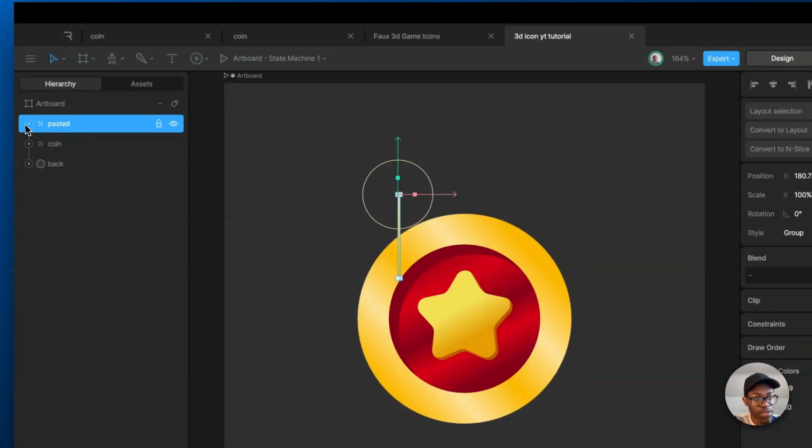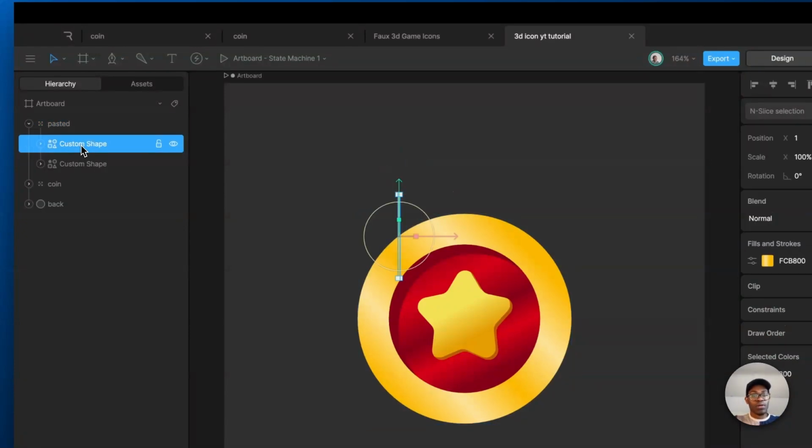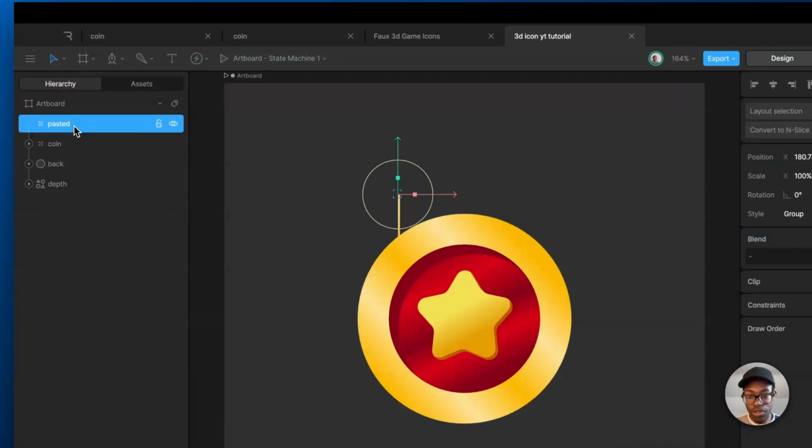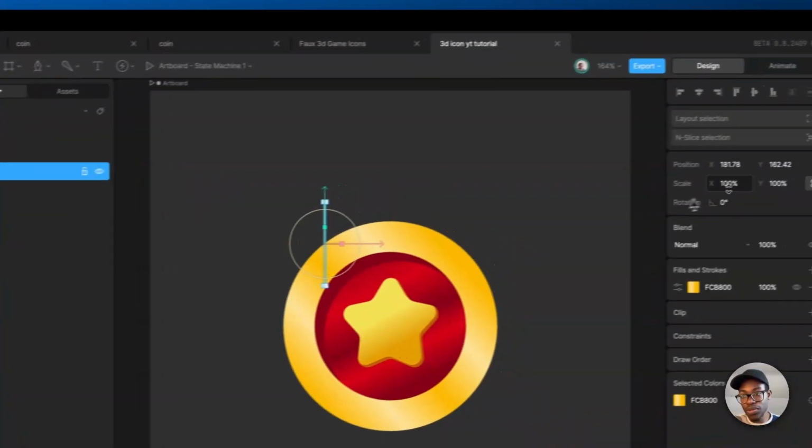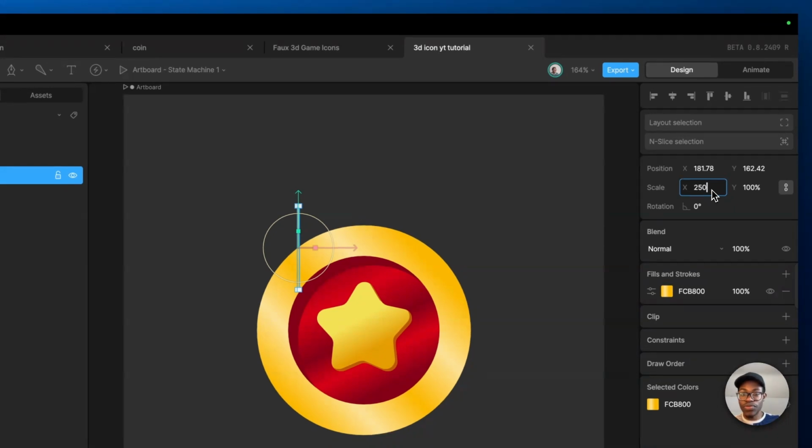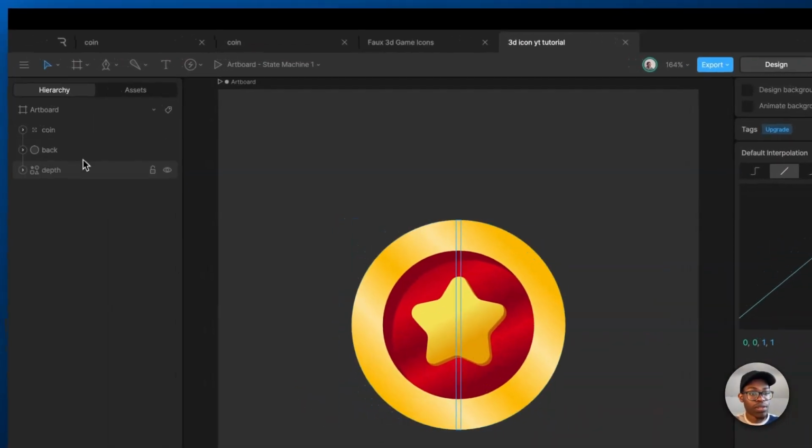This is another pasted again. This is the depth. Oh, God, my legs are paining me. Depth. You delete this one, bring this one out, and again, you can delete this. And now this one, you can give it a 250 superpower. And then you can realign it again to the back. And then we have this.